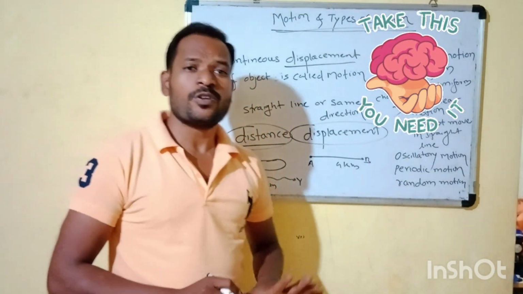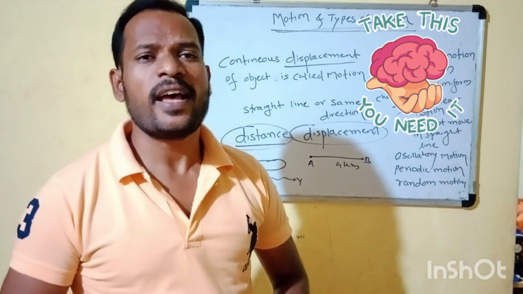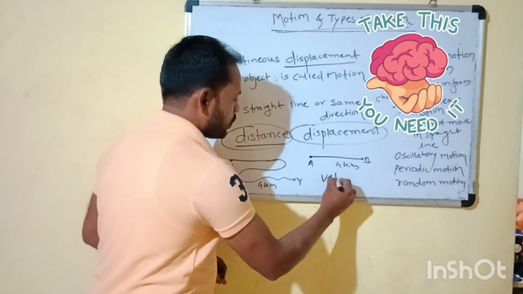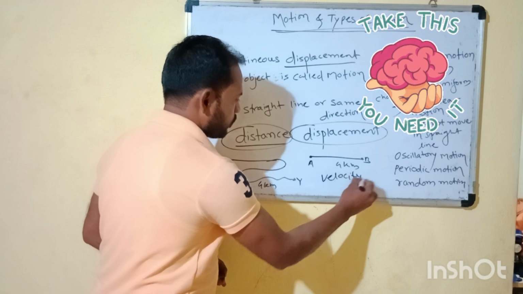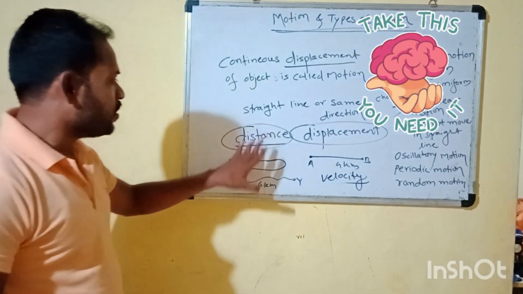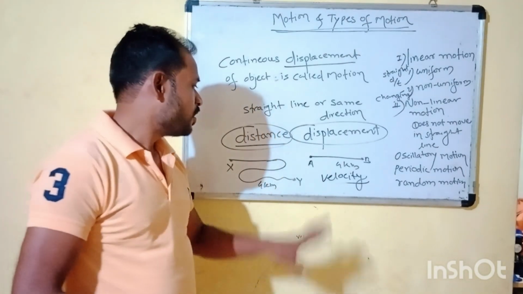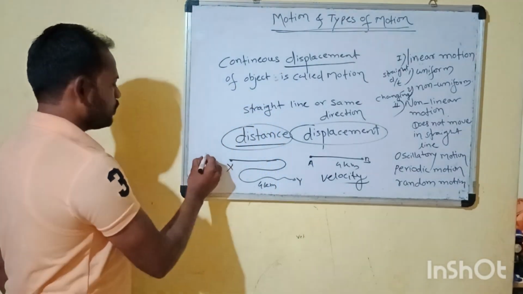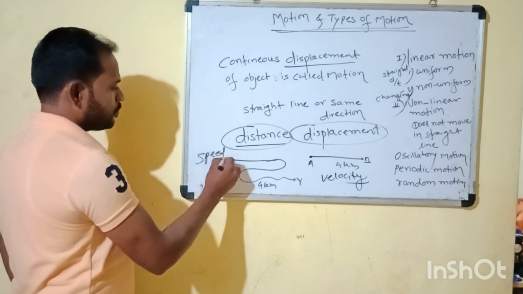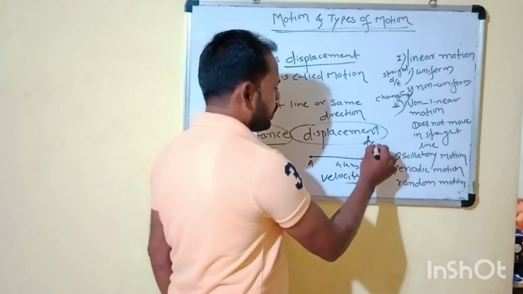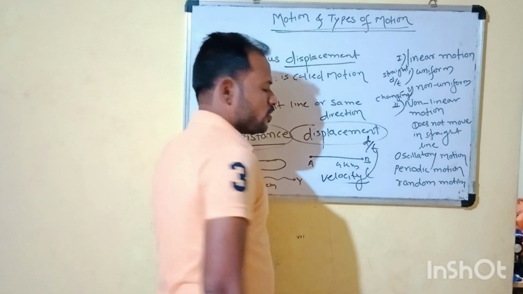Change in displacement upon time is called what? That is velocity. And distance upon time means speed. And displacement upon time is called velocity.